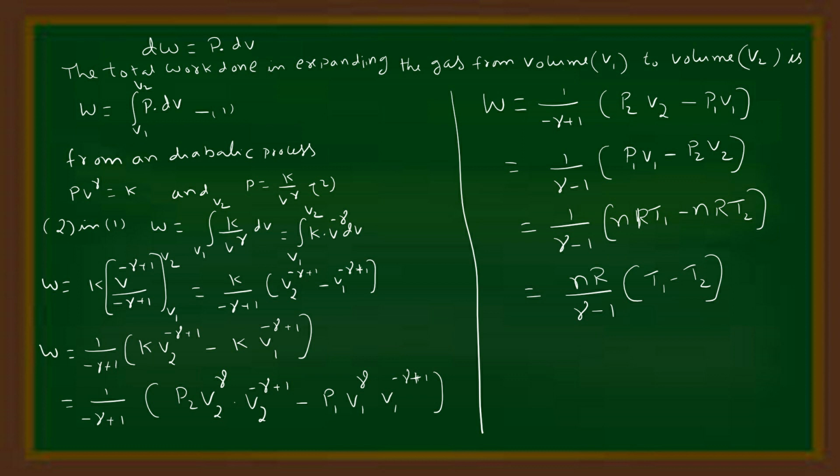As P1 V1^γ = P2 V2^γ = K, the first K is replaced by P2 V2^γ, and the second K is replaced by P1 V1^γ. Finally, we get W = 1/(γ-1) (P2 V2 minus P1 V1). We know that P1 V1 = nRT1 and P2 V2 = nRT2. Therefore, W = 1/(γ-1) (nRT1 minus nRT2), which equals nR/(γ-1) (T1 minus T2).